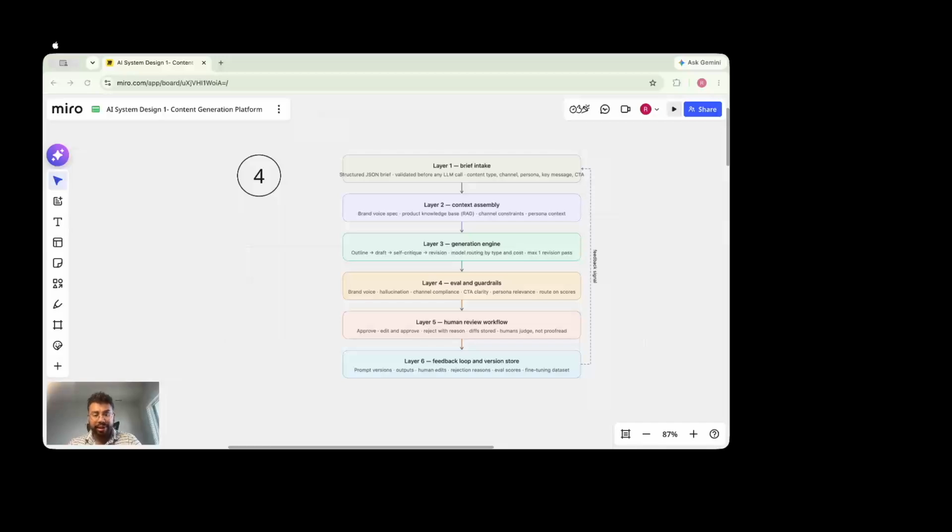oftentimes when we do A/B testing, we also pop up a Likert scale. So like how was your experience today? What was the quality of the document or assets generated on a scale of 1 to 5?